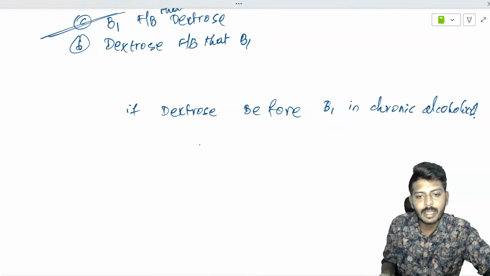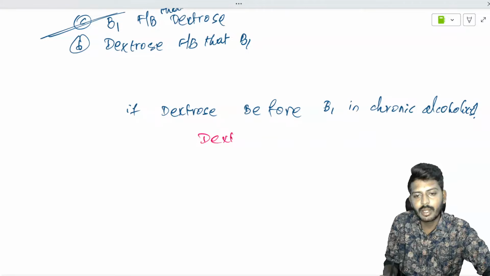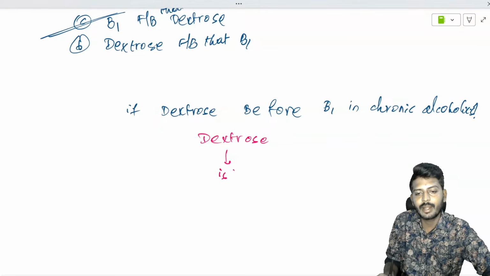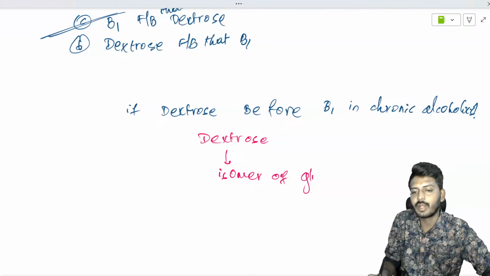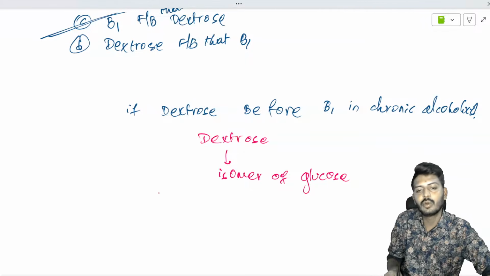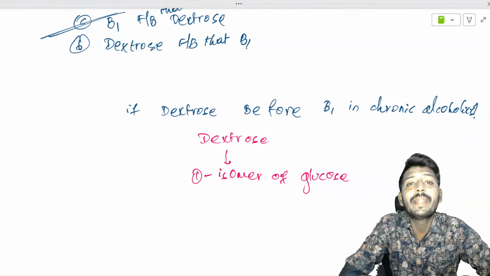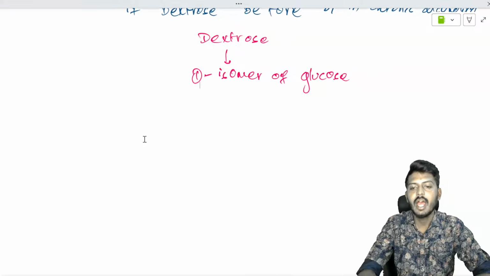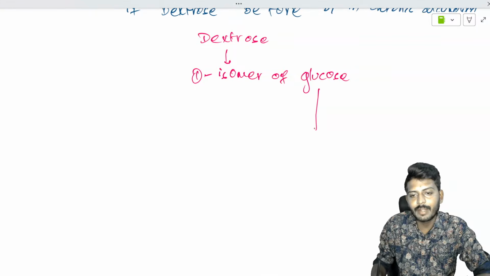So basically you give dextrose here. Dextrose is an isomer of glucose, the D isomer, which is an optical isomer of glucose. Now this glucose immediately will get converted into pyruvate.